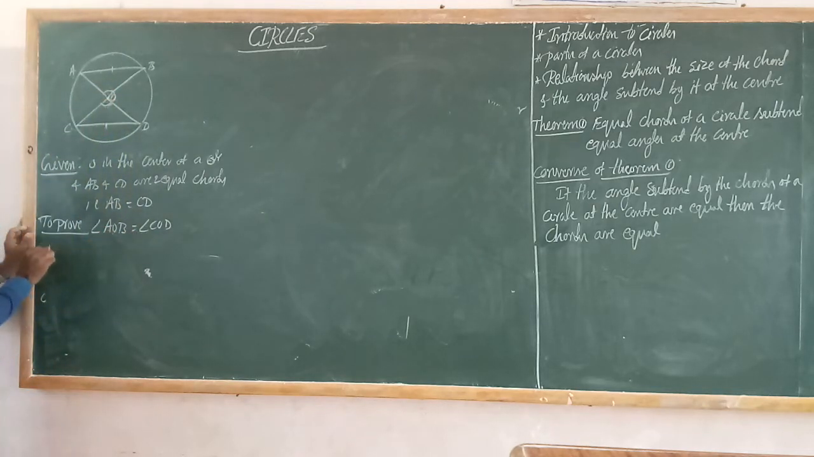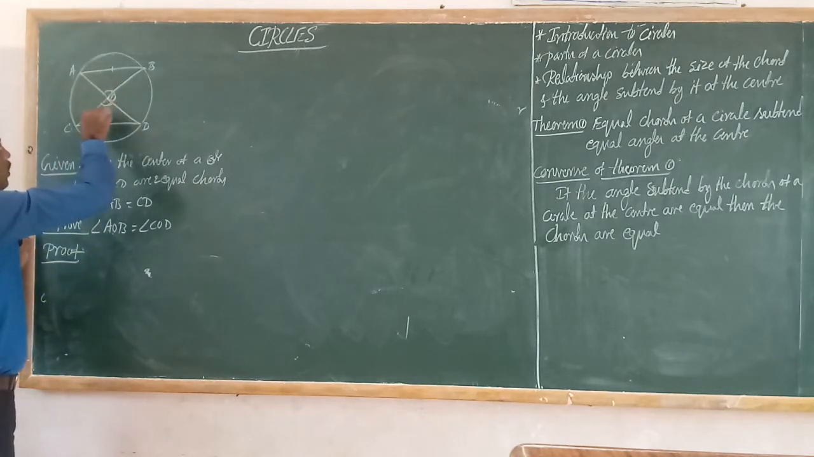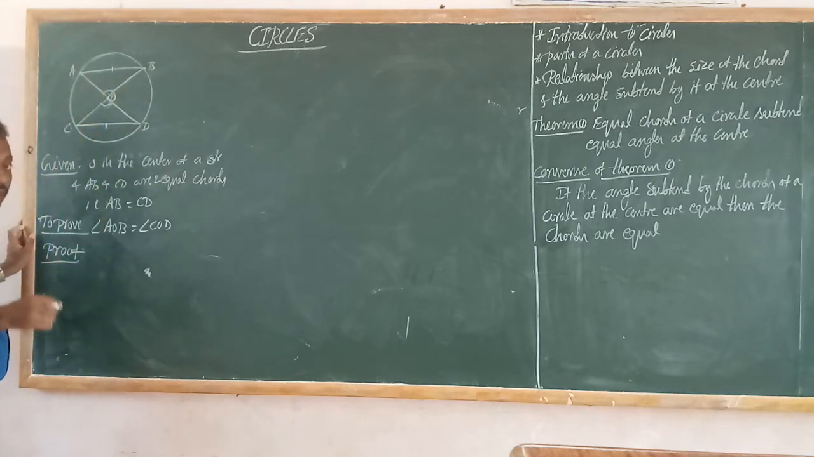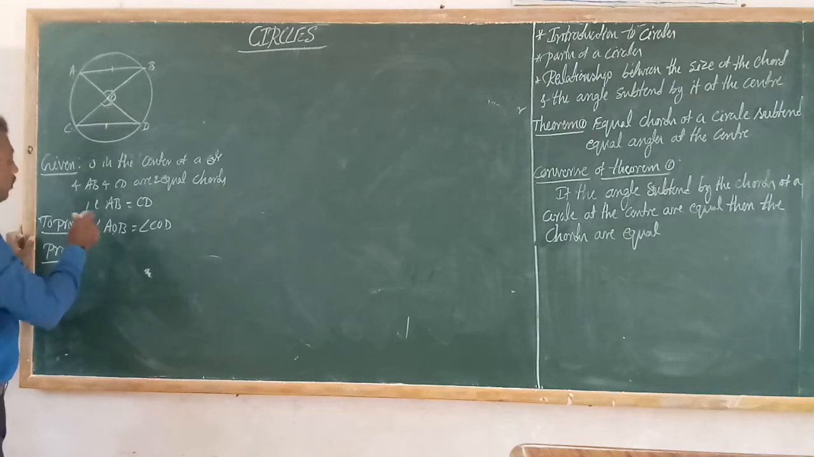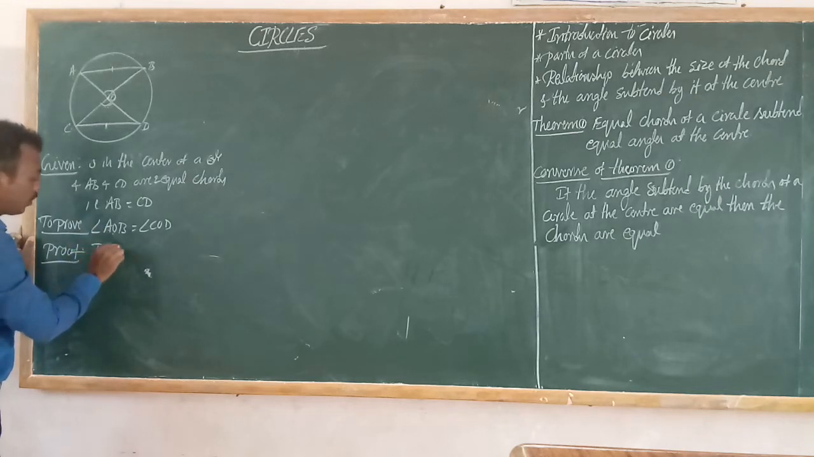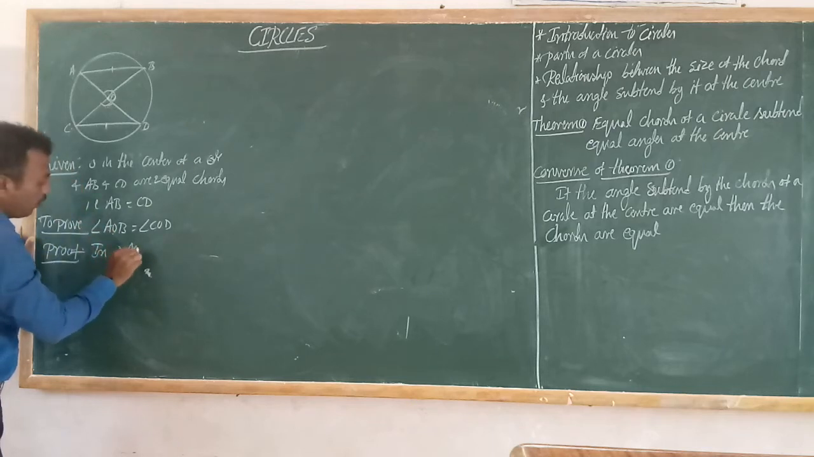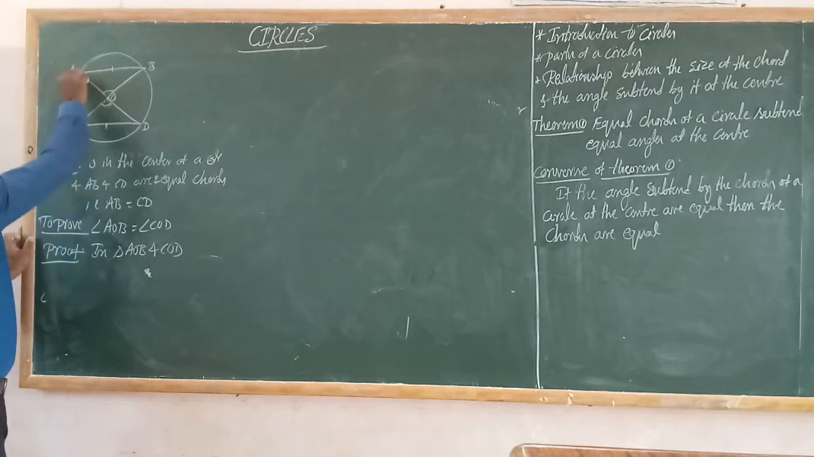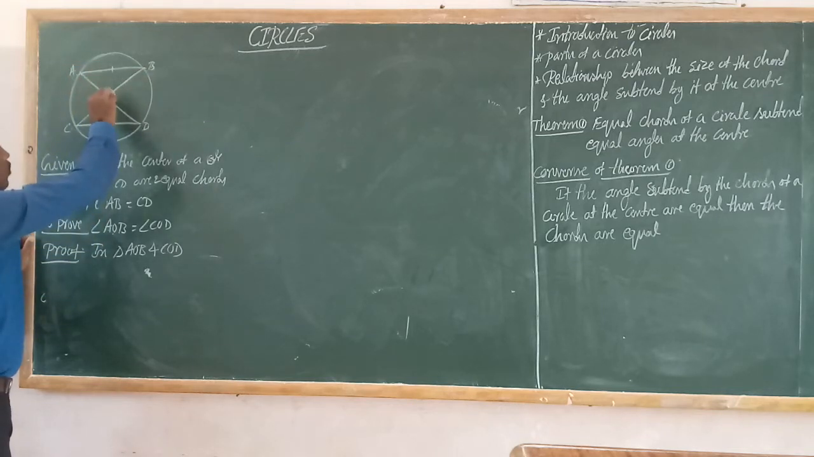So next, proof. What do we prove? Very simple, students. These two triangles we have to prove congruent. If these two triangles are proved congruent, then it easily follows that AB and CD are equal to each other by CPCT. So let us prove it in triangles AOB and COD.